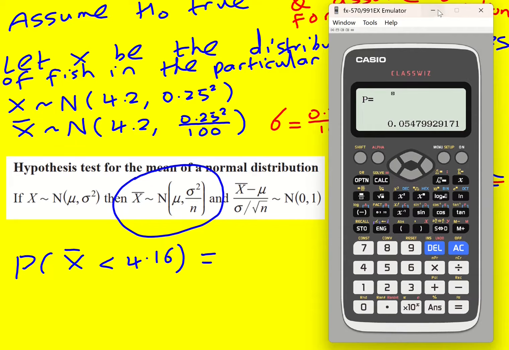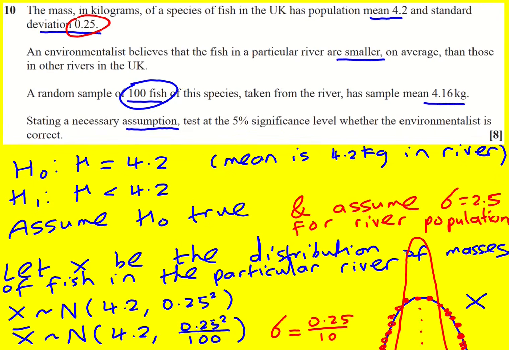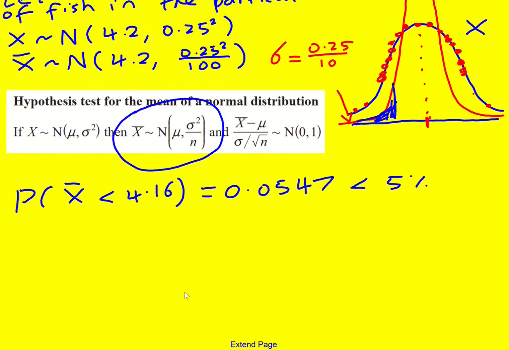That gives us 0.0547, which is more than 5%, the significance level we were told at the start to use. So there are two ways to think about this. One way is to say the critical region is at 5%, and that would give us a critical value, maybe you call it X critical. Our 4.16 is actually above it, so it's not in the critical region, and therefore we're not going to reject H0.